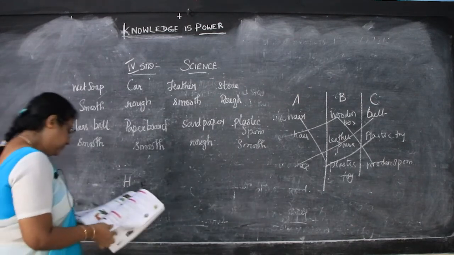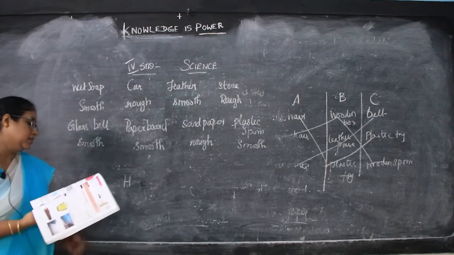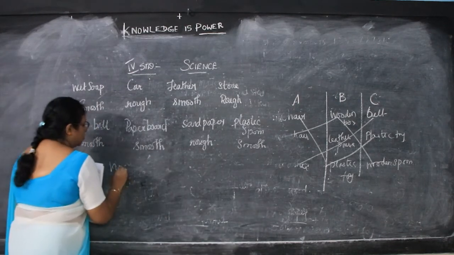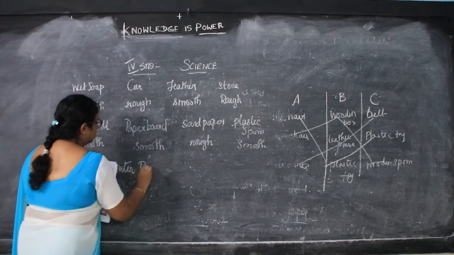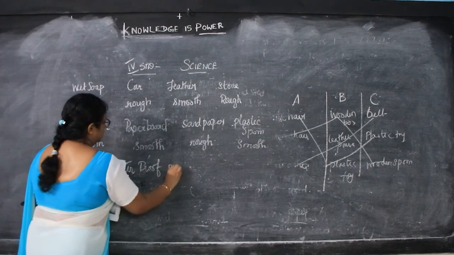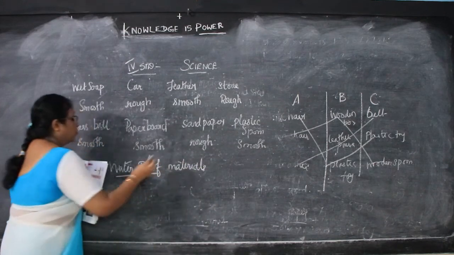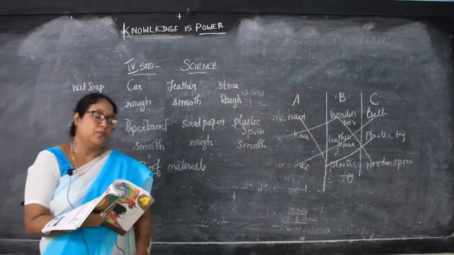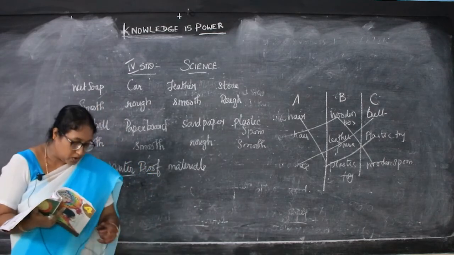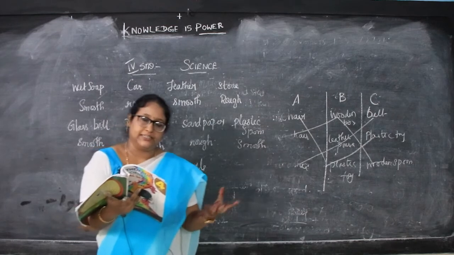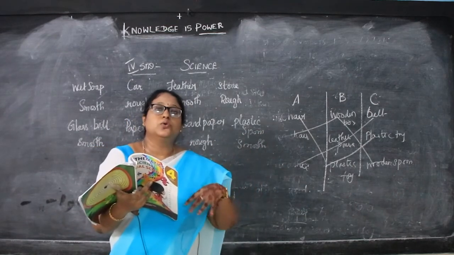Then next is waterproof materials. So what are waterproof materials? Materials which do not allow water to pass through them are called waterproof materials, where the water does not go inside.